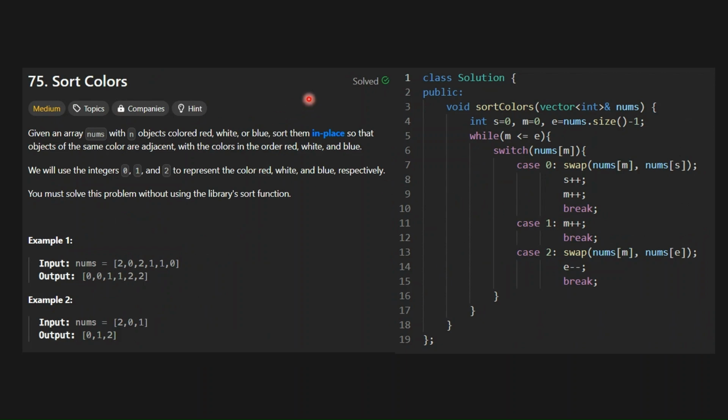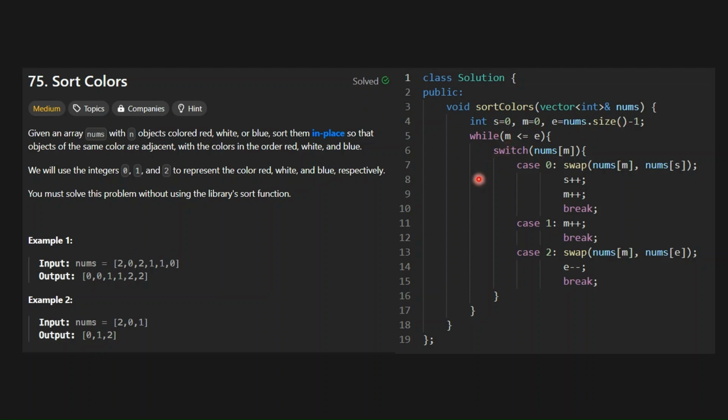And then we have this sort colors problem, which is also a medium level problem, and it's widely known as the Dutch flag problem. We are using 3 pointers, or we can do it the other way. So what we're doing here is we are initializing s with 0, m with 0, and e as the last element. S will stay in place, e will stay in place, and m will iterate the whole array.